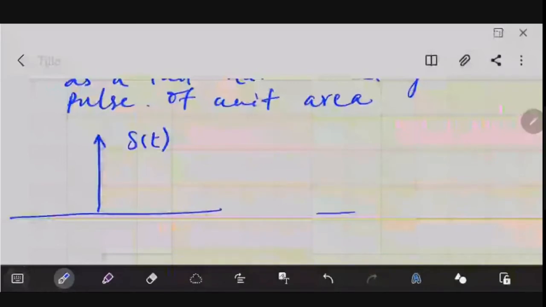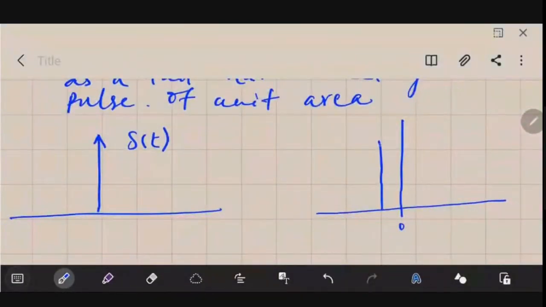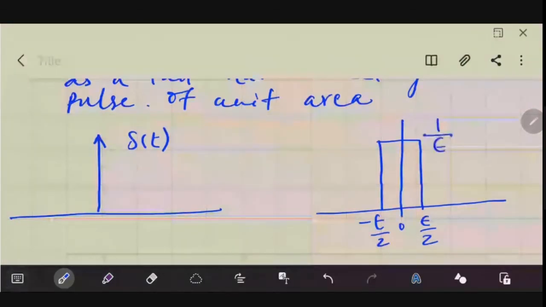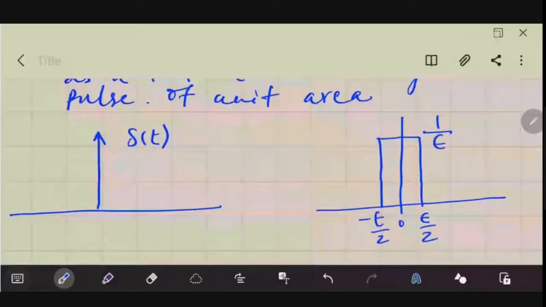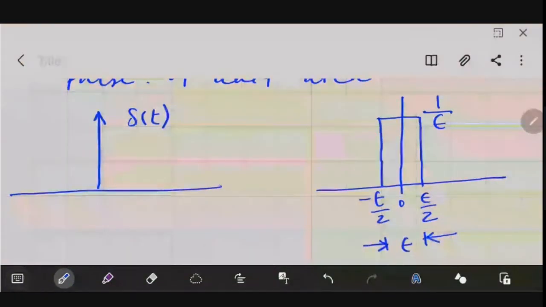The equivalent of this unit impulse can be shown like this. Let me show you. This is your 0. So we visualize it as a tall, narrow rectangular pulse, something like this. Its width is from minus epsilon by 2 to epsilon by 2. You find the difference between them, it will be epsilon. So its width is epsilon and its height is 1 by epsilon.